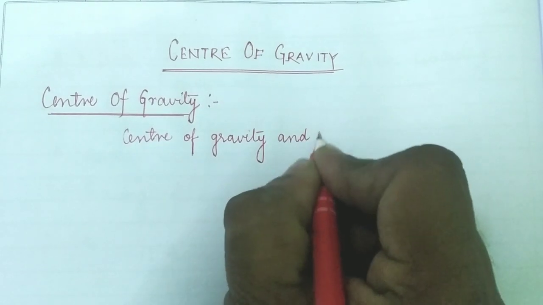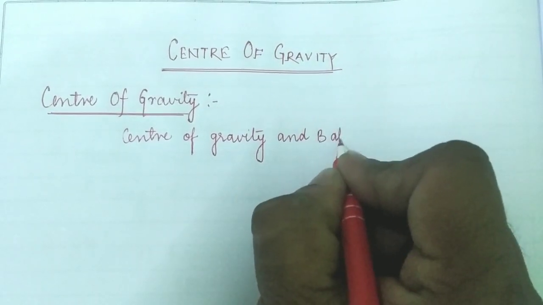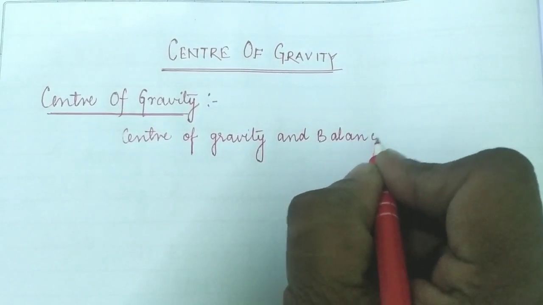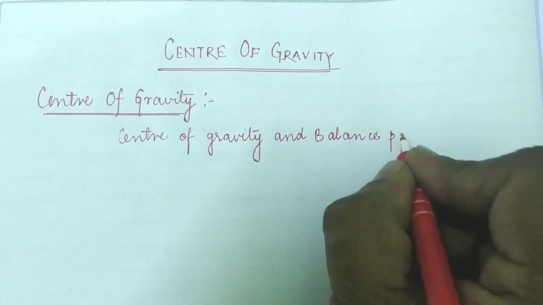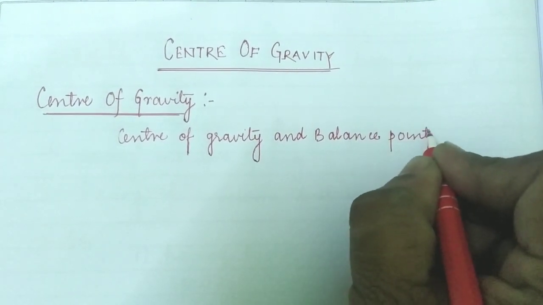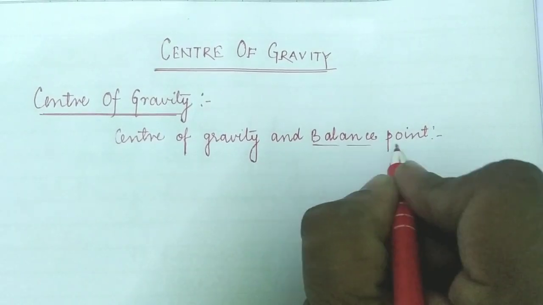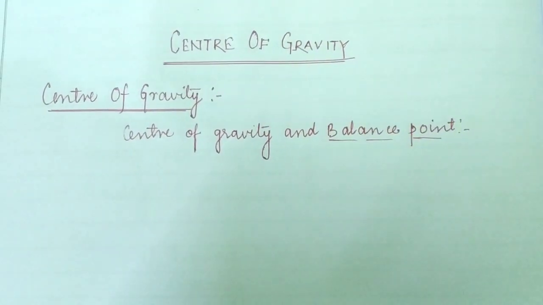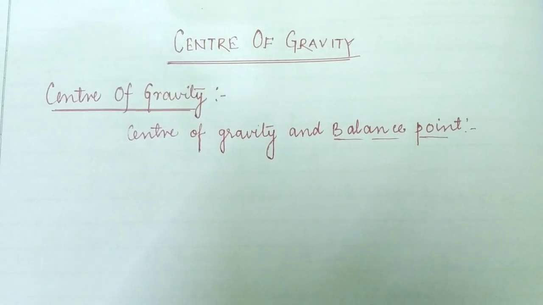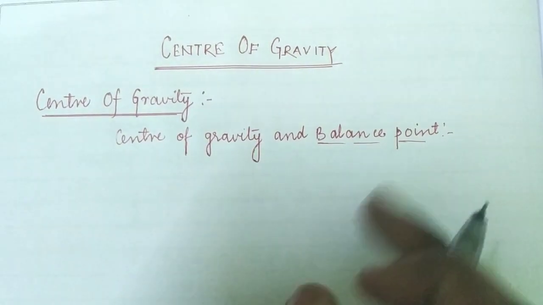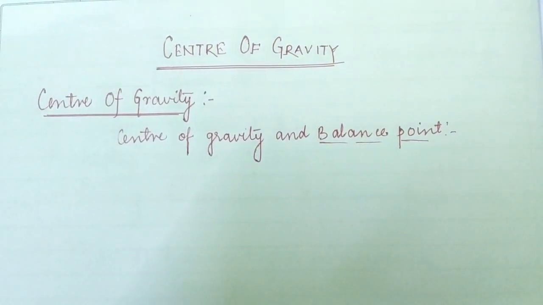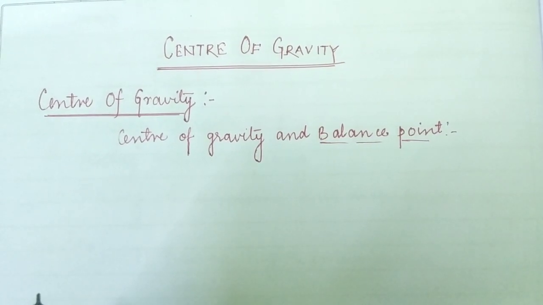Children, if I am going to state about the balance point, what do you mean by this particular term? With the help of an example I am going to state about the balance point. Let us suppose that a solid body can be balanced by supporting it at its center of gravity.